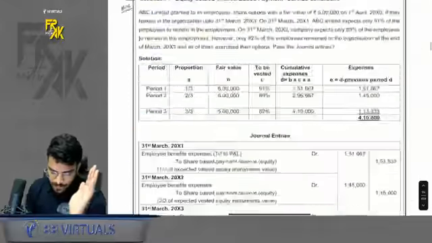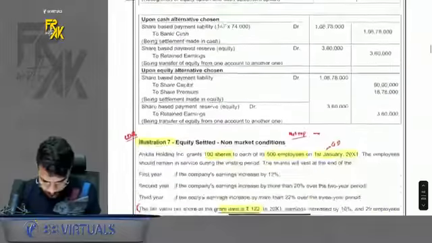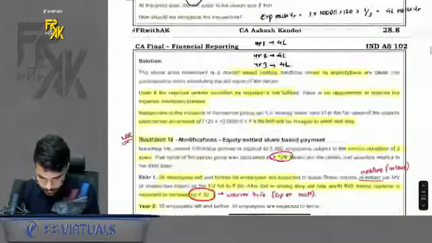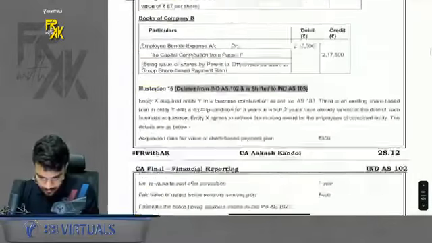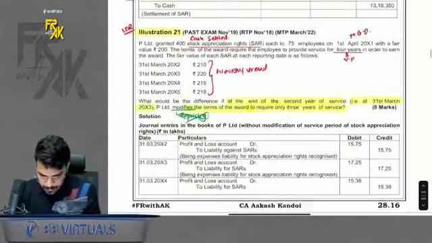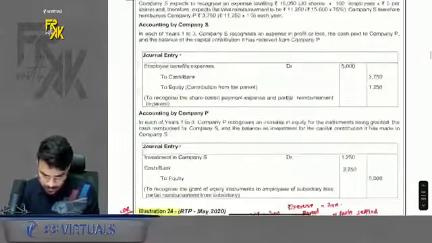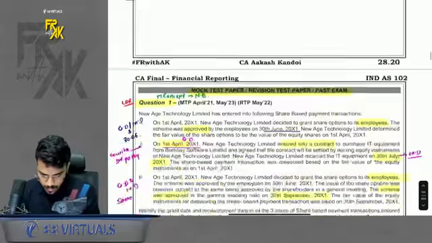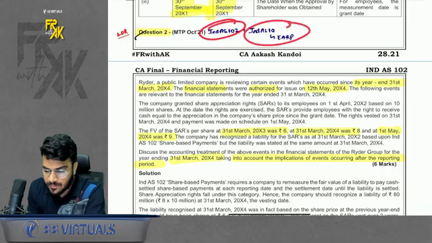But let me see if I have missed out any question which I wanted to revise. If yes, then I will revise that question as well. 7 we did. Then cancellation we discussed. Modification we discussed. Market based measurement we discussed. This also we discussed. 21, 22 also we discussed. 23 done. Okay, 1 discussed. There is one question number 2 also, which is based on Ind AS 102 and Ind AS 10.